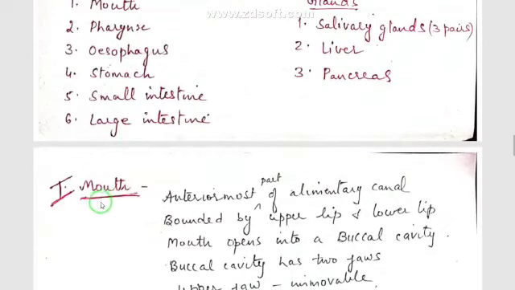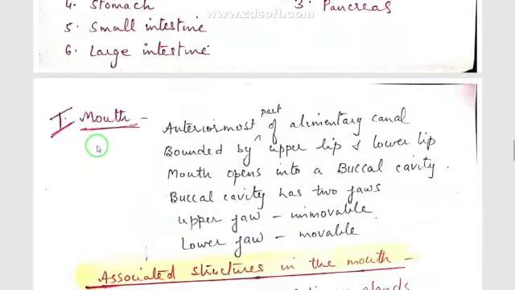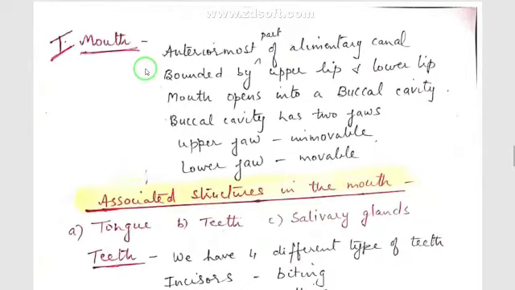So our first organ is mouth. Mouth is the anterior most part of the alimentary canal, a small opening through which we put the food inside our body. It is bounded by 2 lips, upper lip and lower lip. Mouth opens inside into a cavity known as buccal cavity. Buccal cavity has 2 jaws inside, upper jaw and lower jaw. The upper jaw is immovable whereas the lower jaw is movable. Inside these jaws teeth are fixed.